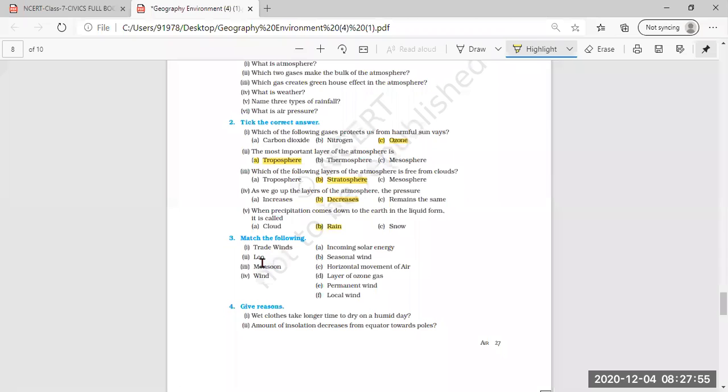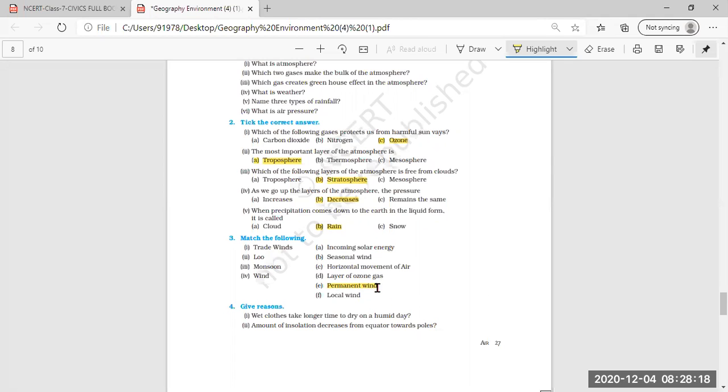Now match the following. Trade winds. For trade winds, you can mark permanent winds. Trade winds are the permanent winds. You can mark one in front of permanent wind.